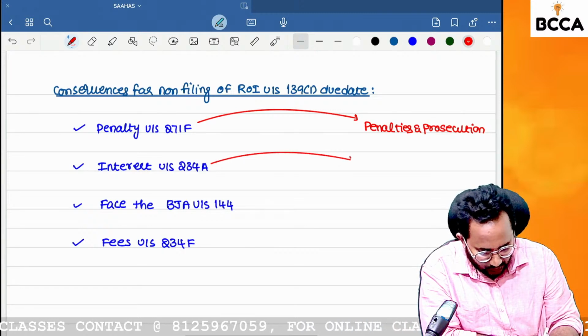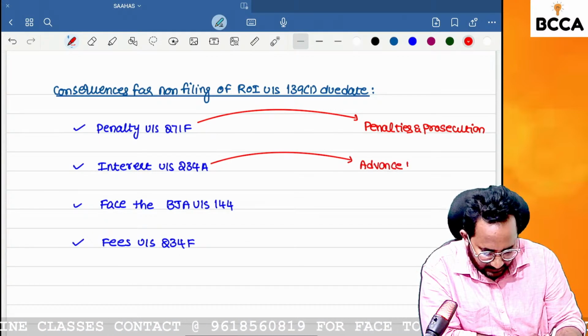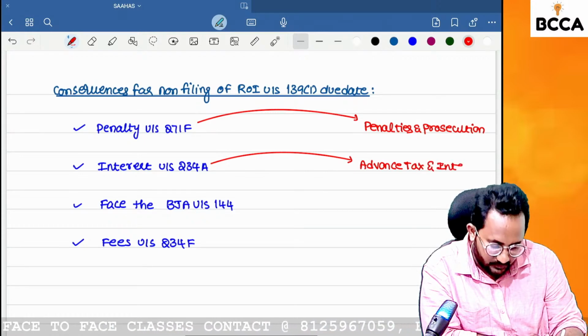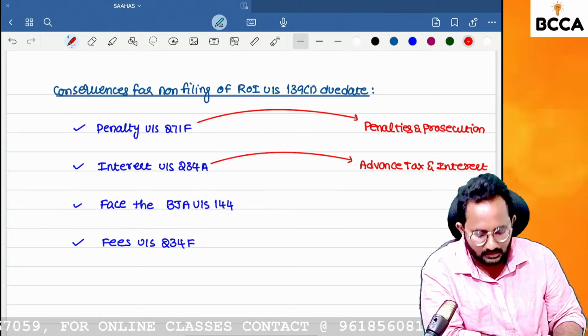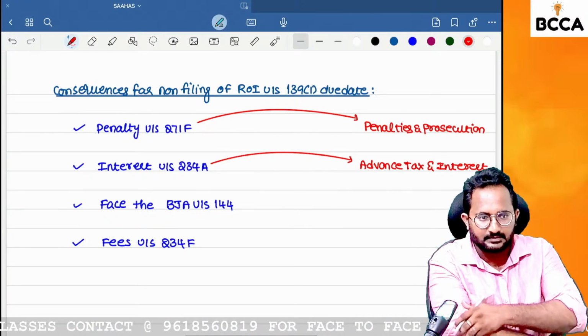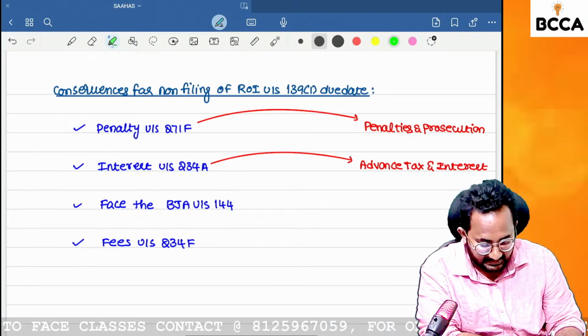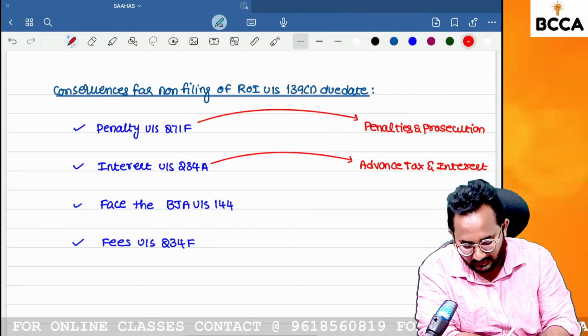Interest under section 234A, we have an advanced tax and interest chapter, so in that chapter I will discuss it. I want to simplify this chapter, so I don't want to discuss any concept separately. In the advanced tax and interest chapter we have many interest calculations, and along with that we will discuss this.